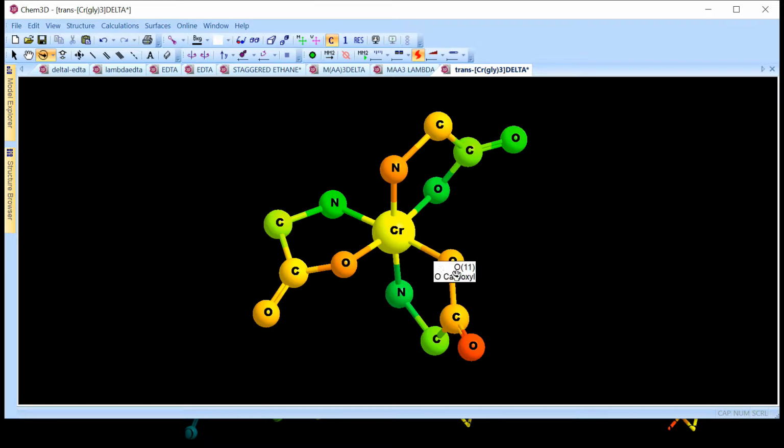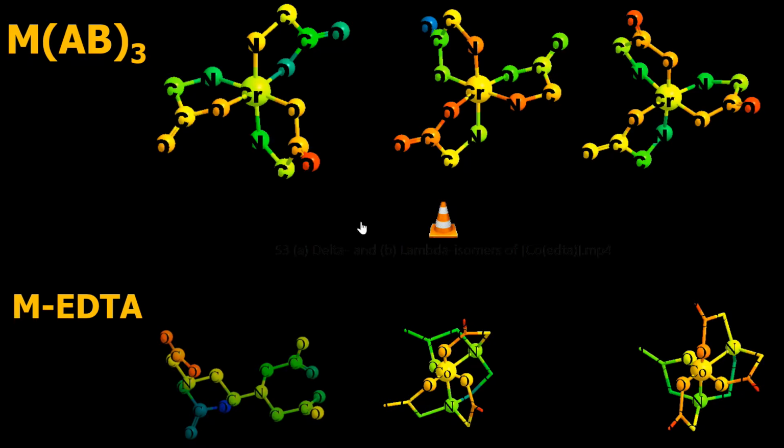Then let us come to this oxygen. This oxygen is getting connected to this nitrogen on the back side. For going from this oxygen to nitrogen, you have to again take a clockwise move. Right? This oxygen to this nitrogen, again a clockwise move. So this is a C or a delta isomer of the FAC isomer, MER isomer of Cr(Gly)3.